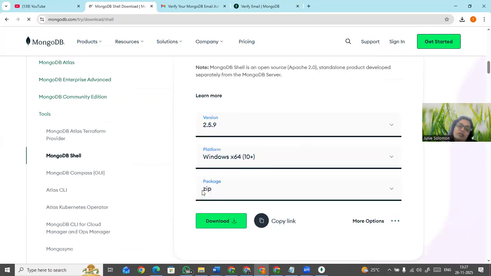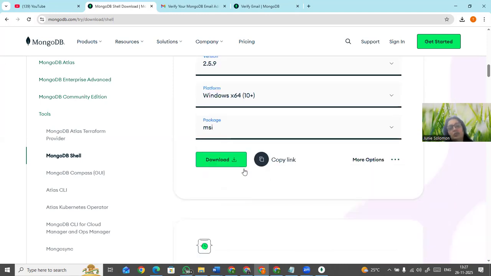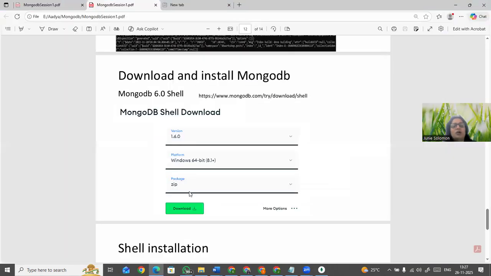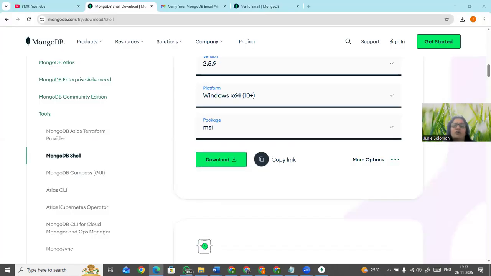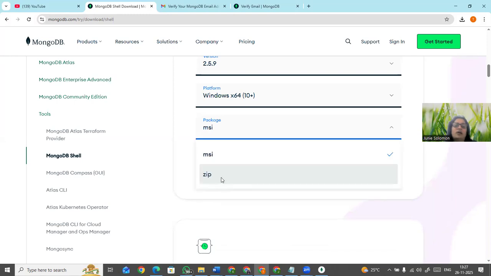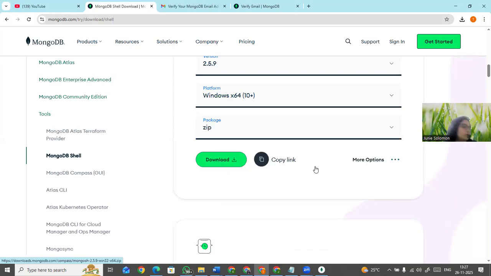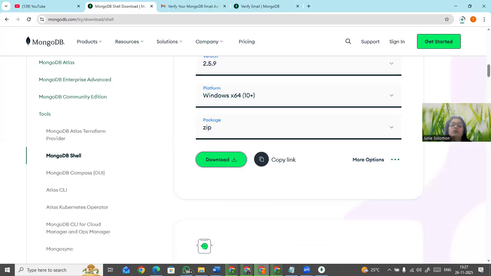In MongoDB Shell, the zip is a necessity. The MSI is not needed, but you need to check your platform. If you have an MSI, you use the MSI. If you don't have an MSI, the zip is also fine. Whichever you feel comfortable with, you can use anything you want. So I use the zip here and say download. You can see that it goes to the download point.